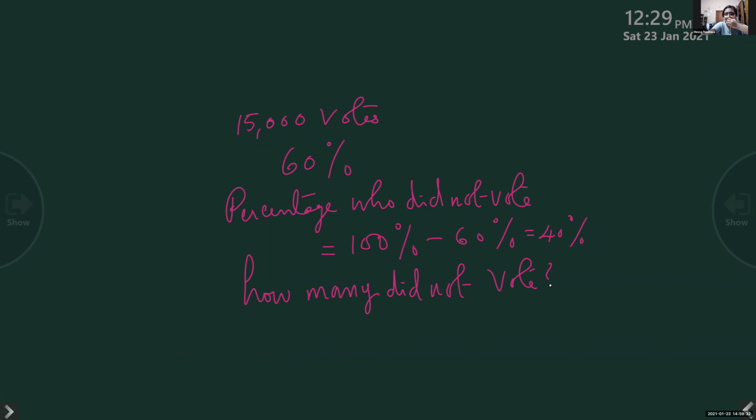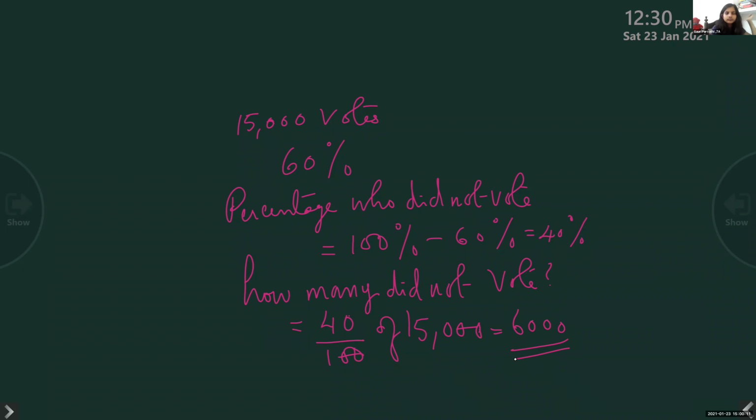40% of 15,000 is equal to 40 by 100 into 15,000. Just find out what it is. Sri Lakshmi, I think you have answered it, correct? 6,000. You can just cancel these two zeros. You know 4 into 15 is 60, and with these two zeros, you have 6,000. 6,000 people didn't vote, isn't it?